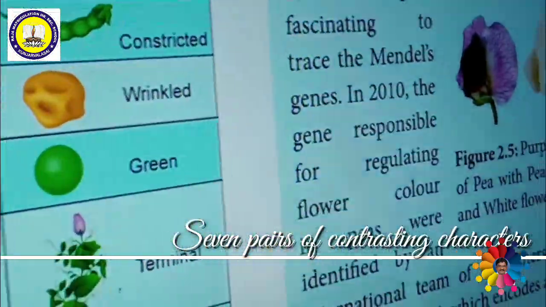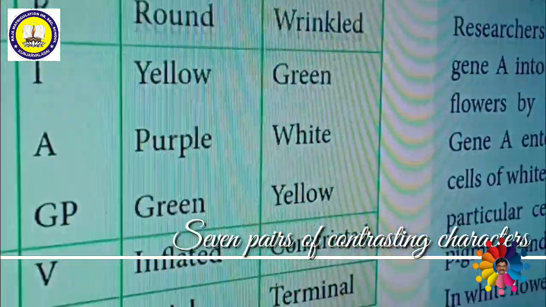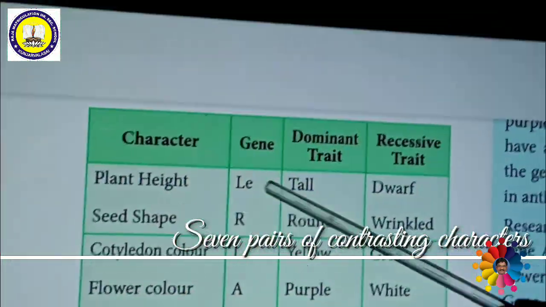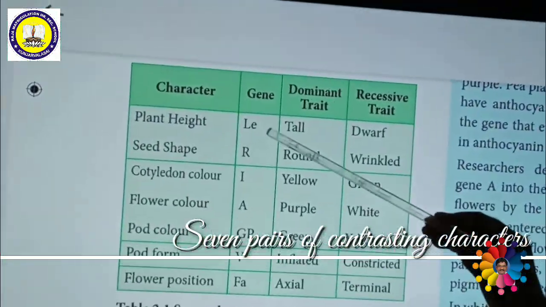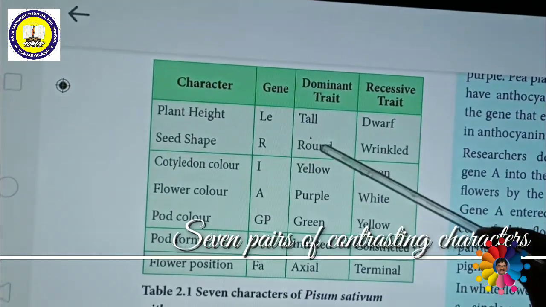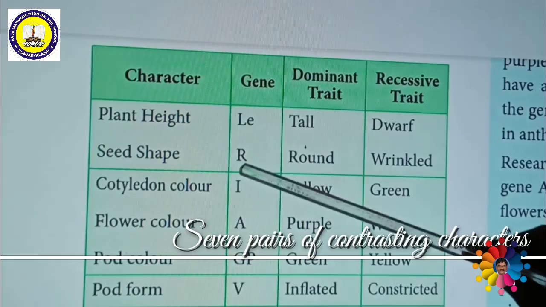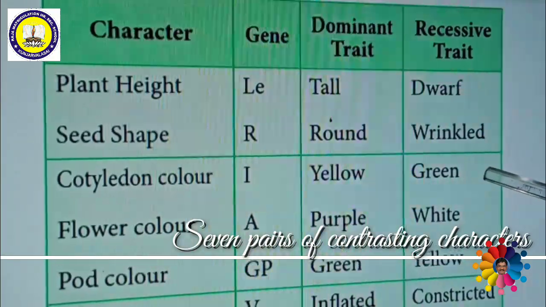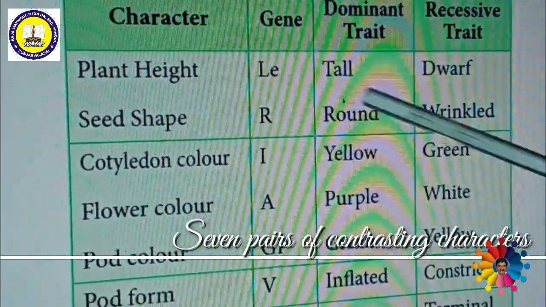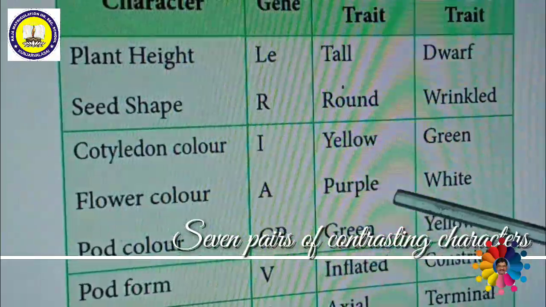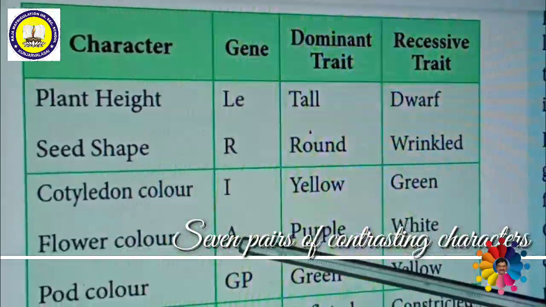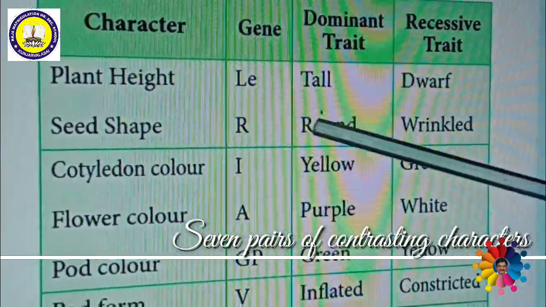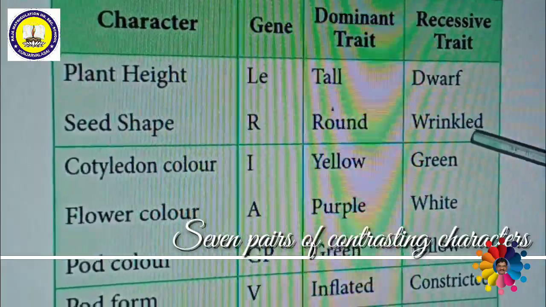So next, in this pea plant, these characters are determined by various genes. Suppose plant height, tall, dwarf: the gene is LE. Next one is seed shape, round, wrinkle: the gene name is R. Next, cotyledon, that means seed color, yellow, green: it is indicated by the gene I. Flower color, purple, white: it is indicated by A. That means capital A means purple, small a means white. Capital R means round, small r means wrinkle.